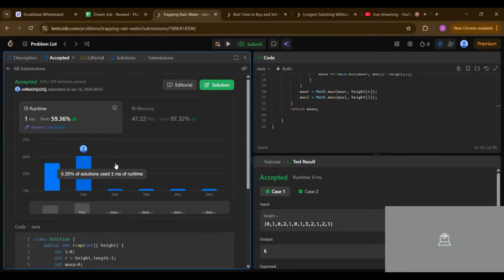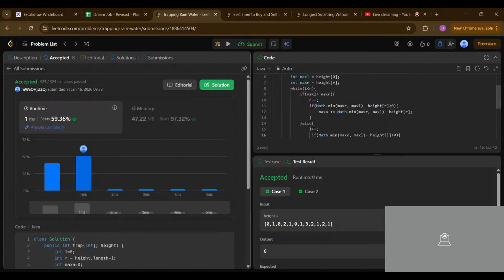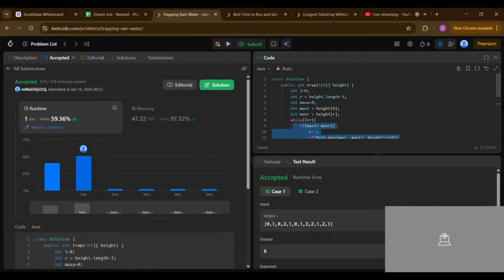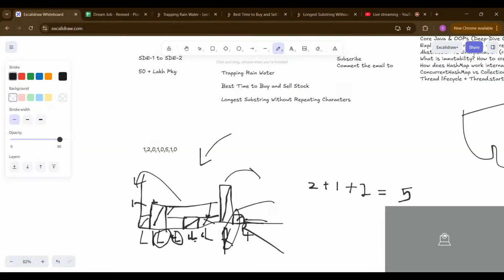Now you can see it is very efficient. You can solve it another way, like a pre-max array and post-max array. It will have the same time complexity and space complexity. In this problem we are iterating only once over the array, so our time complexity will be big O of n only.